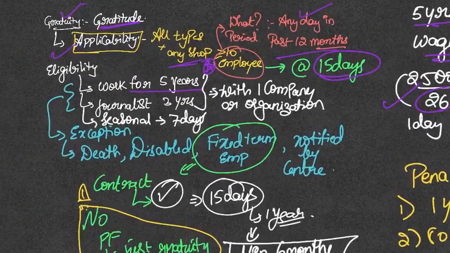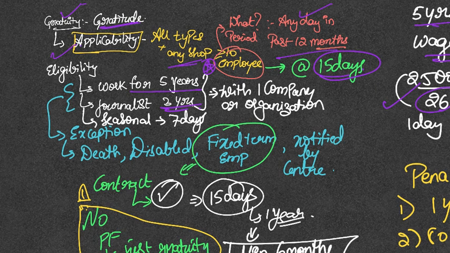Similarly, in case of journalists, that is possible if you work continuously with an organization for 3 years. And in case of seasonal employment, you will get 7 days worth of salary instead of 15 days after the end of season. However, there are certain exceptions.